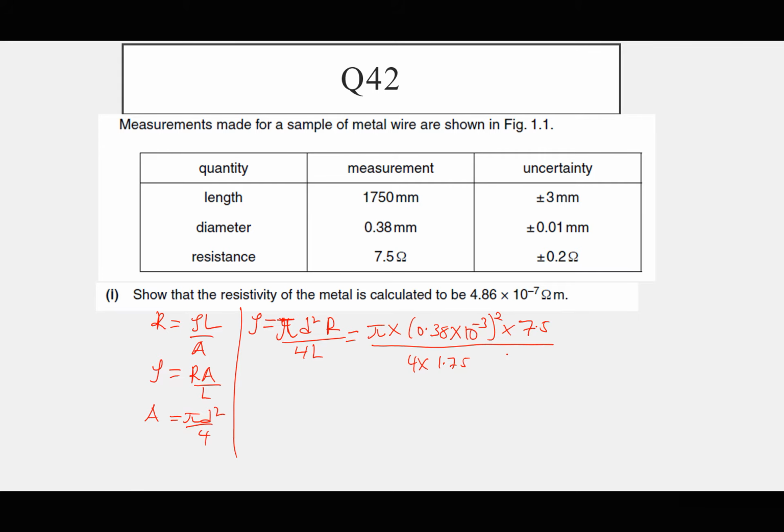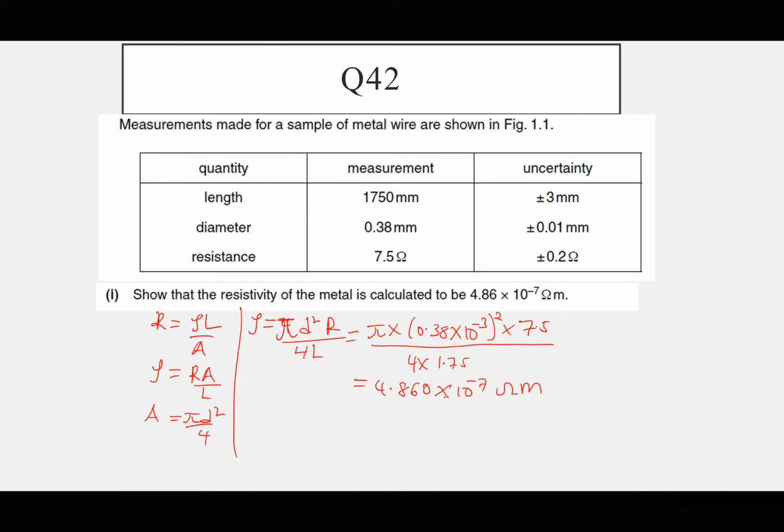Shift pi times 7.5 times open brackets 0.38 exponent negative 3, but this is squared, divide by open brackets 4 times 1.75, close the brackets. So I am getting my resistivity as 4.860 times 10 power negative 7 ohm meters as required.